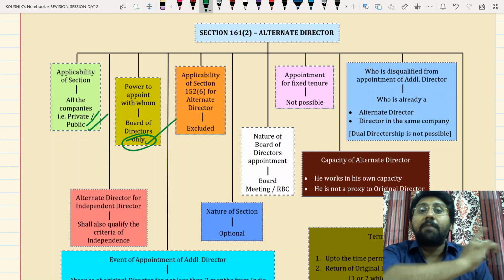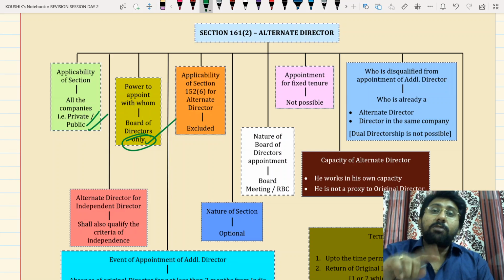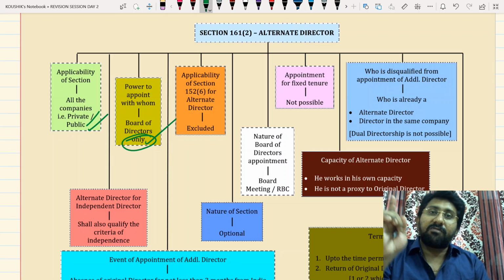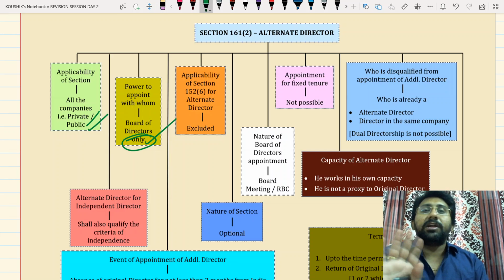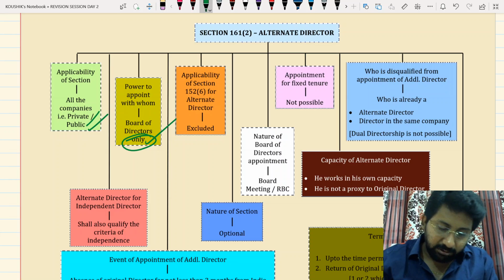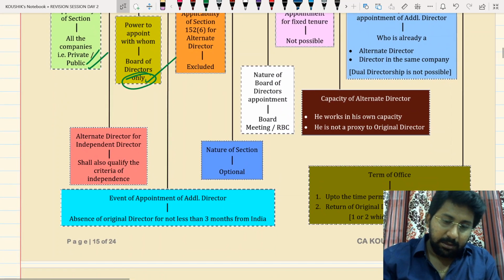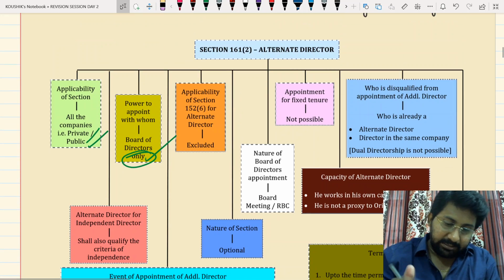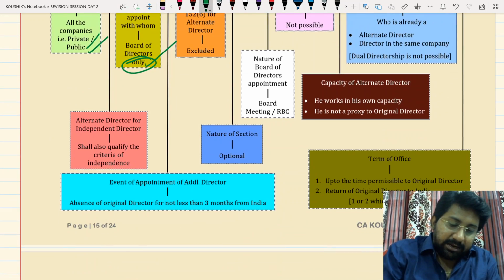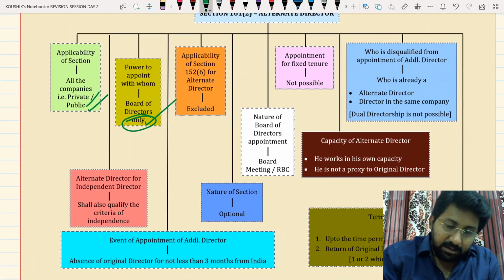For the additional director, the board gets the power from the articles, but for the alternate, the board will get powers from either of two sources: from the articles, or if the articles are silent, you need not alter the articles. Take one-time approval from shareholders by ordinary resolution. Okay, so that's the point. Next, alternate director, we can read this later.